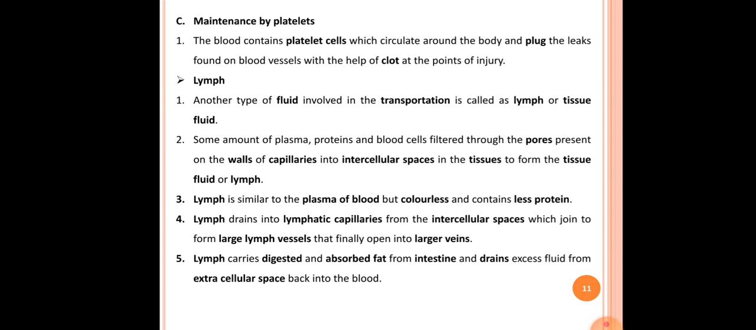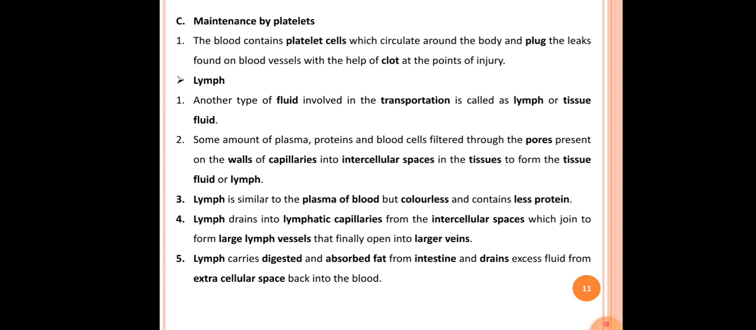When each capillary reaches a group of cells, there is a gap present between two cells. That gap is called the intracellular space, and within that space there is intracellular fluid. That fluid is formed by the filtration of some amount of plasma, proteins and blood cells through the pores present on the walls of the capillaries. Actually, that filtrate is nothing but the content of blood.